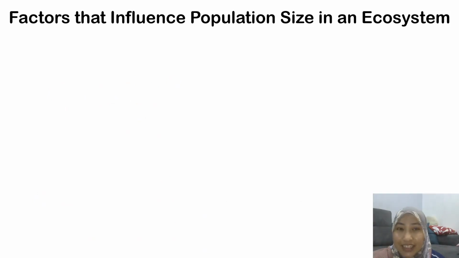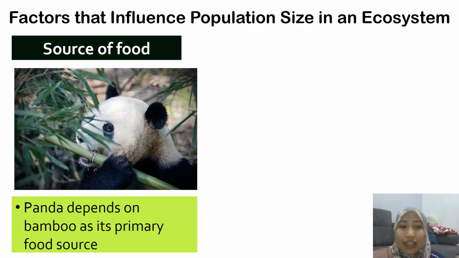Okay, the next factor that influences population size is source of food. Okay, for example here, we have panda. Pandas depend on bamboo as the primary source of food. So when the number of bamboo is limited, the population of panda will be affected as well, will drop or be reduced because they depend on bamboo for them to eat. Not enough bamboo, the population of panda will drop or reduce.